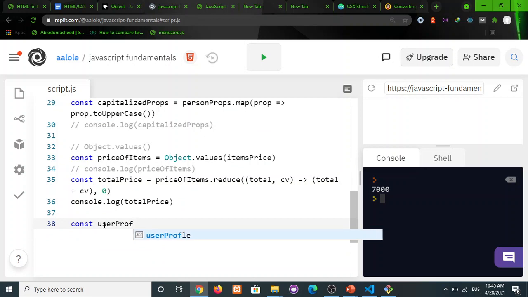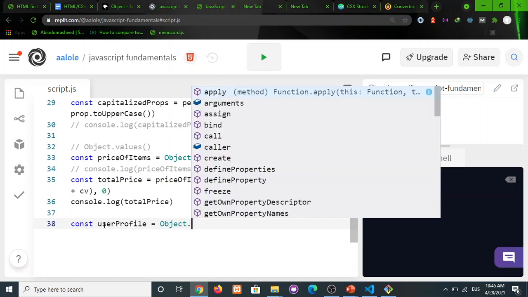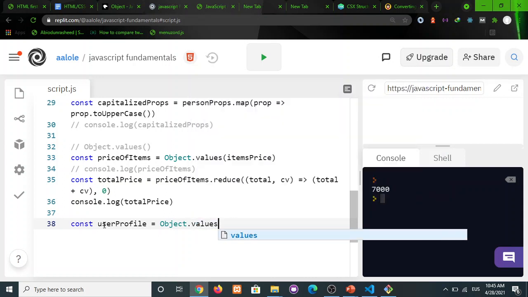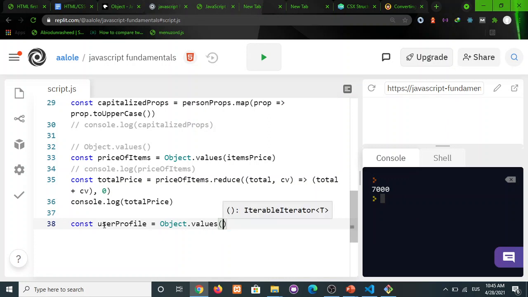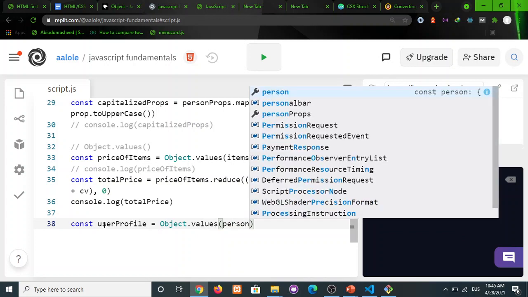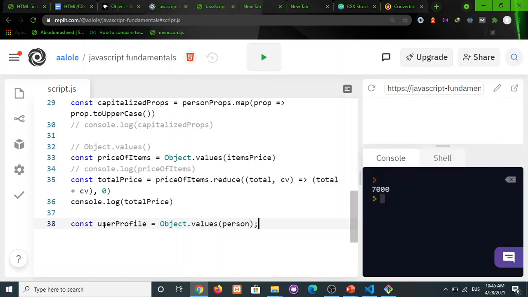Okay, profile equals to Object.values, right? Object.values, then we want to pass in our person. All right, so console.log user profile, and let's see what we have.